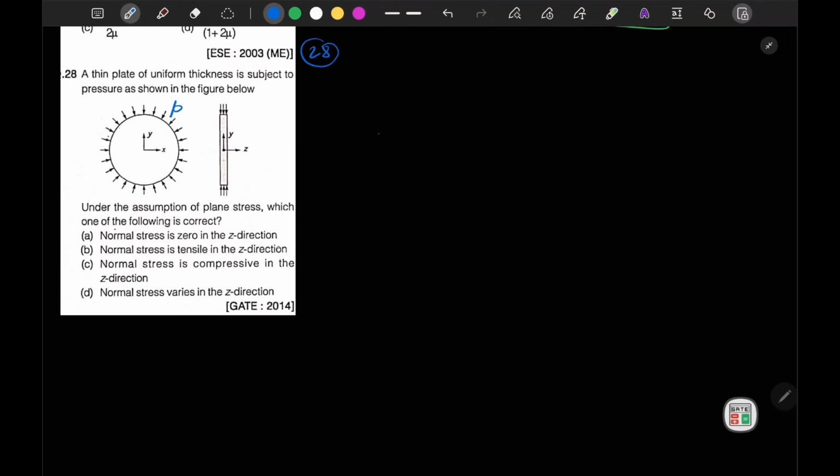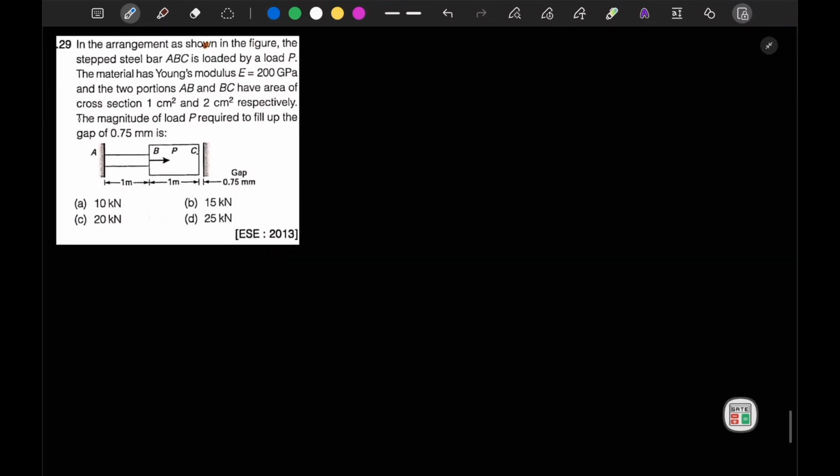Normal stress varies in... So looking at the figure, you can say that all the stresses are acting in the xy plane only. In z direction, there is no stress. Although due to the presence of this pressure there will be some strain in your z direction, there won't be any stress. So normal stress is 0 along z direction is the correct statement. Okay. Moving to next question.